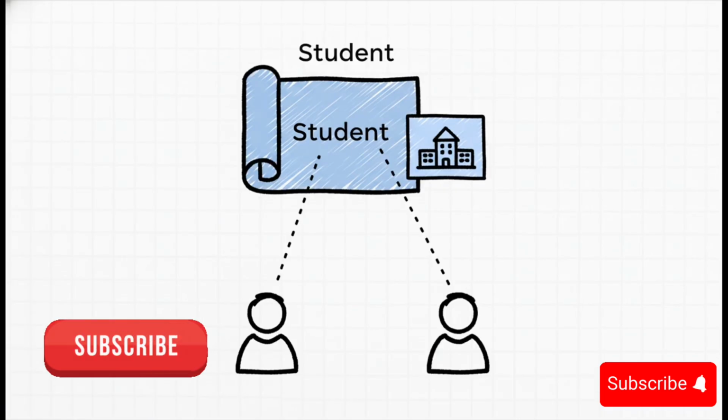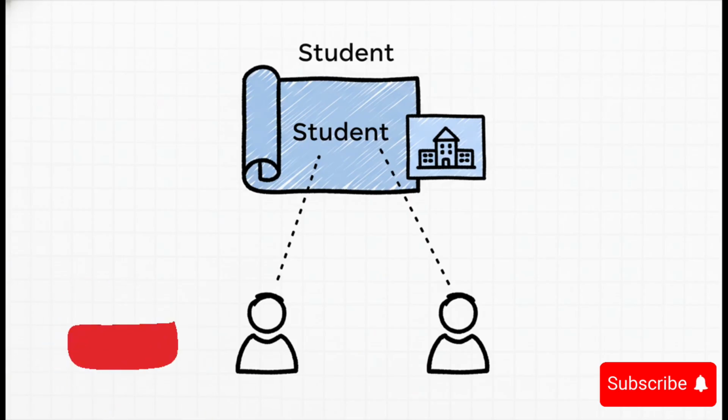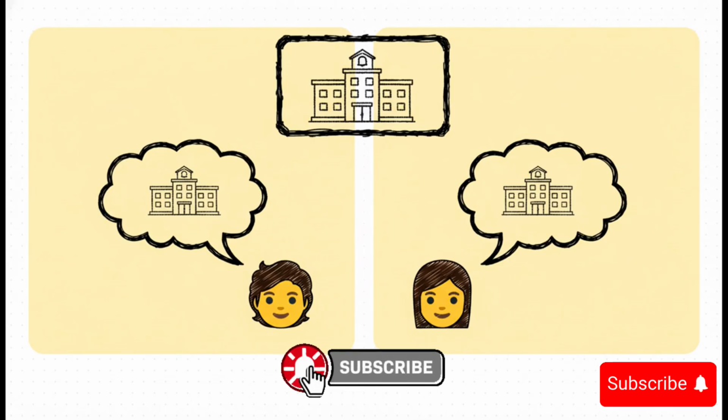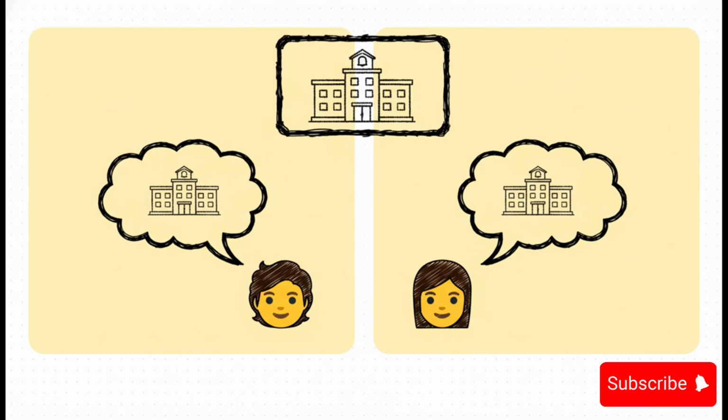Take a look at the code here. See how we've added a school name variable right inside the student class, but it's outside of any specific method. That means it's not unique to Ali or Sarah. It's a shared attribute of the entire class. It's a fact about the school that applies to everybody. And you can see that right here. Doesn't matter if we ask student 1, Ali, or student 2, Sarah, hey, what's your school's name? They both give the exact same answer, ABC School. They're both tapping into that single shared piece of class data.